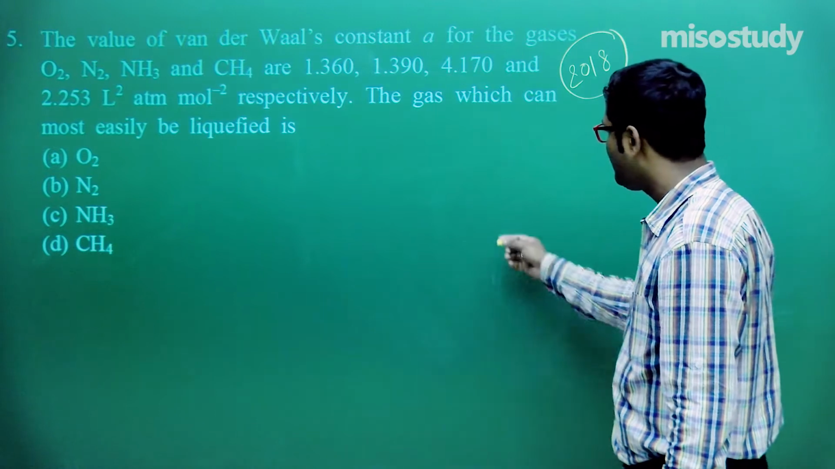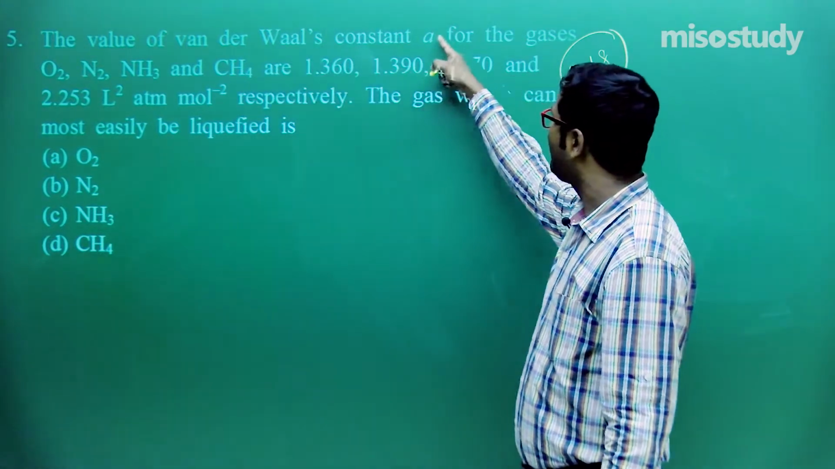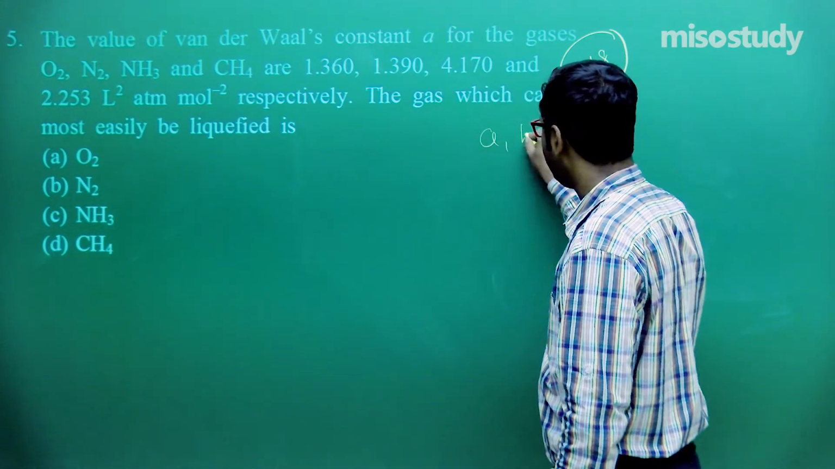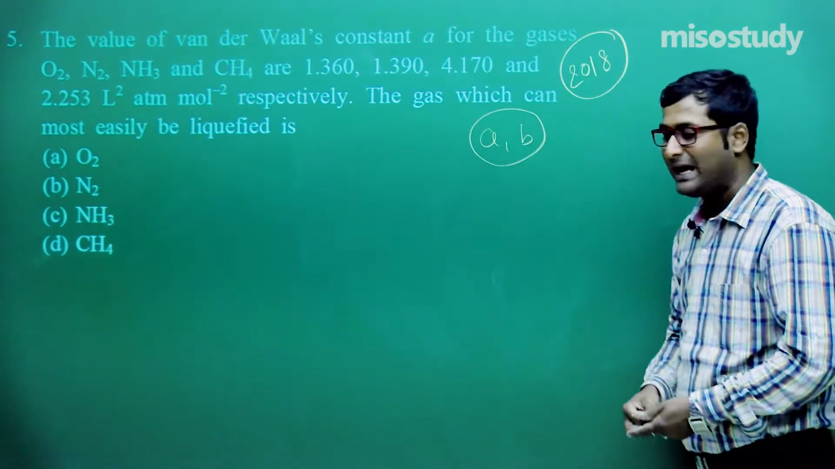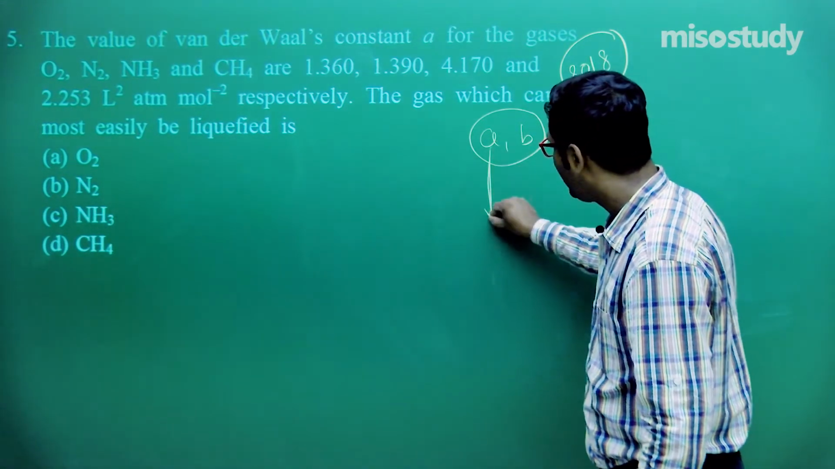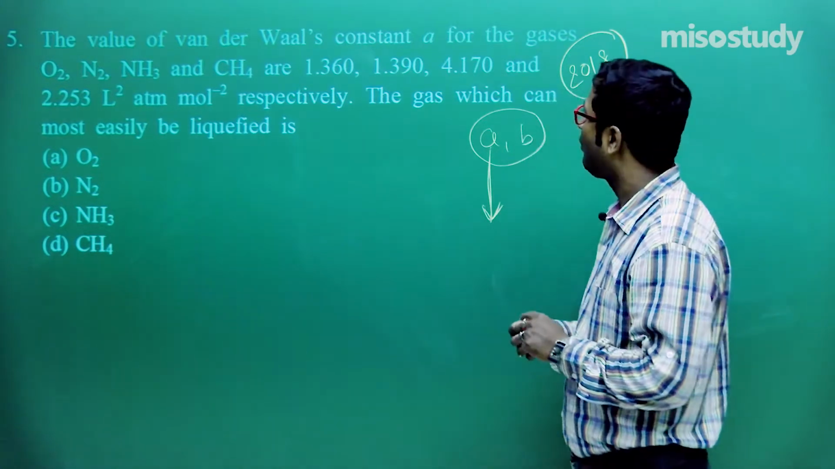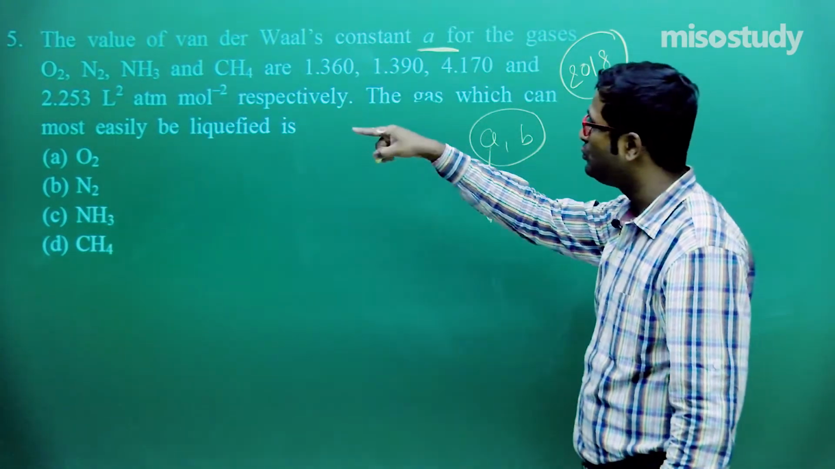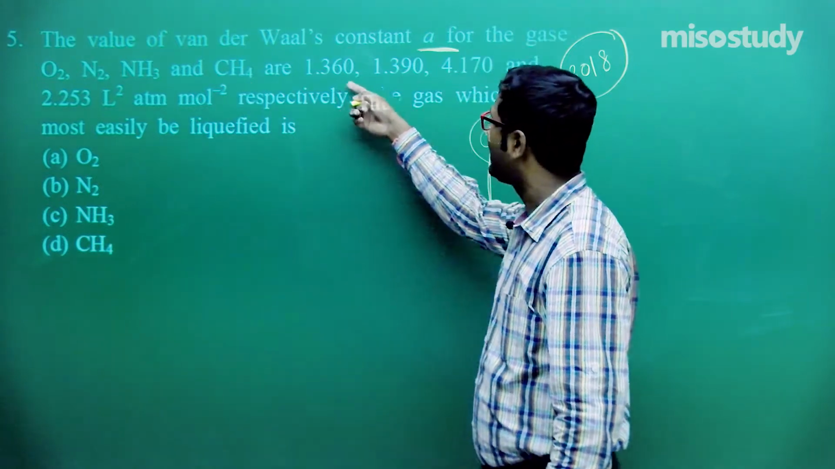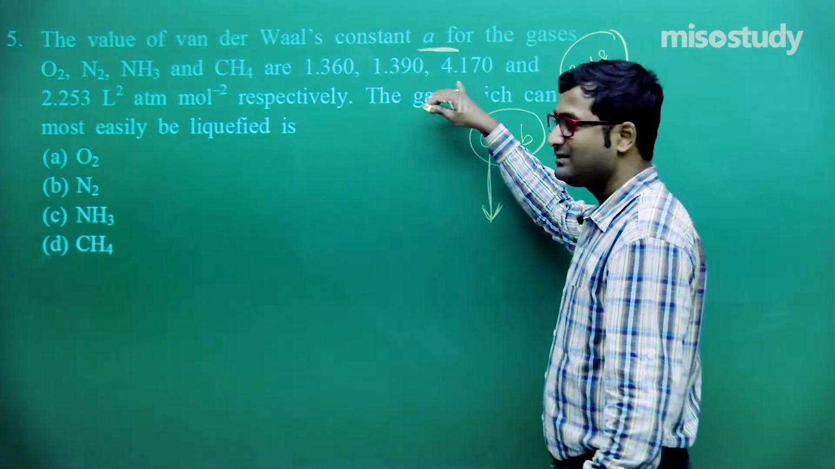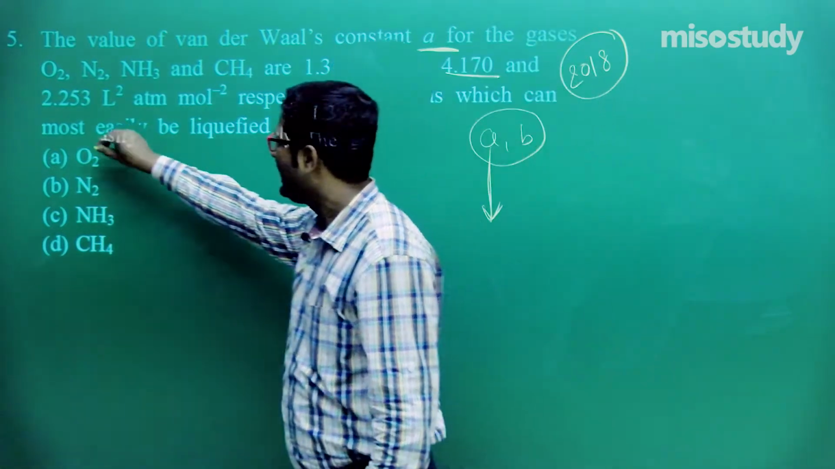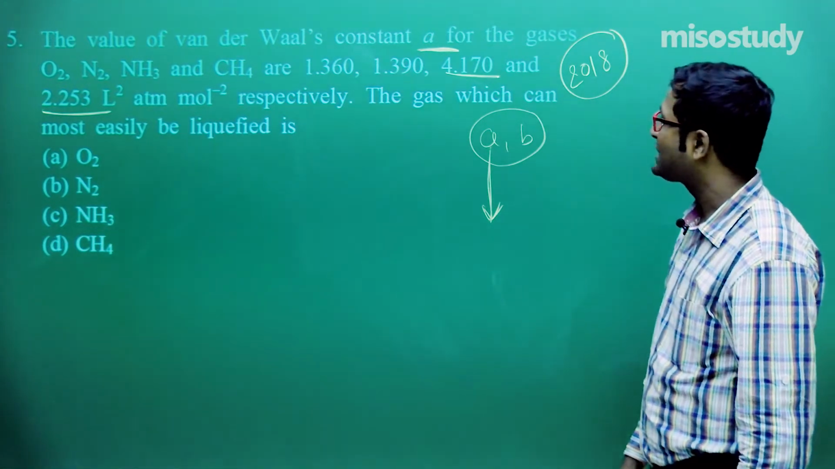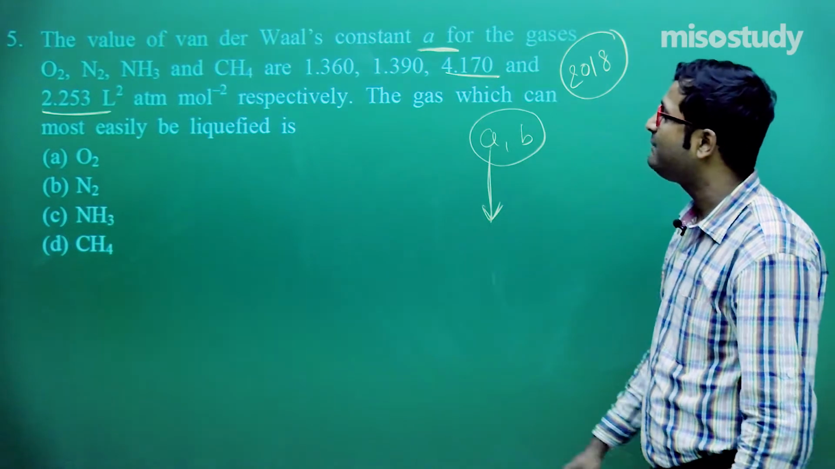Look at what, as we know, here is given the value of van der Waals constant A. As we know, there are two van der Waals constants, A and B. Do you remember this? And A signifies the intermolecular force of attraction. We know this. Now read the question. The values of van der Waals constant A for the gases O2, N2, NH3 and CH4 are 1.360, 1.390, 4.170 and 2.253 liter square atm per mole square. Which gas can most easily be liquefied?